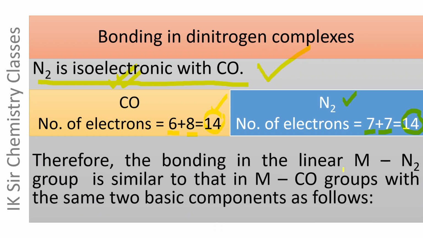Therefore, the bonding in linear MNN group is similar to that in MCO groups. Since CO and N2 are isoelectronic, the bonding in linear MNN group will be similar to that in MCO group with the same two basic components of bonding as follows.